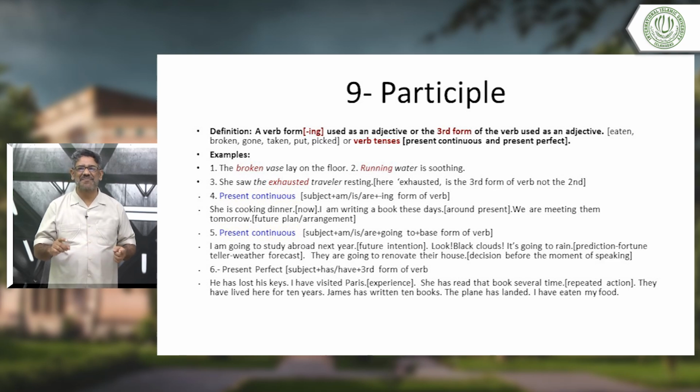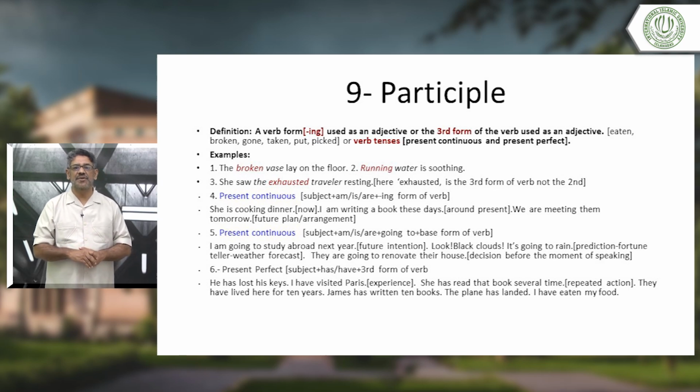We use the present continuous form for the future. This is what many people do not know, and I wanted to emphasize this. It is not always about doing something at the time of speaking, or something happening around now. The present continuous is also used for the future.